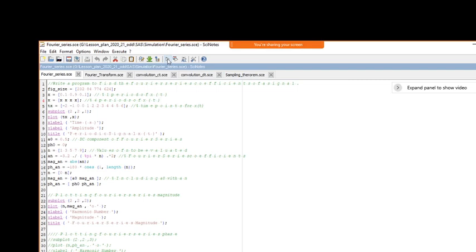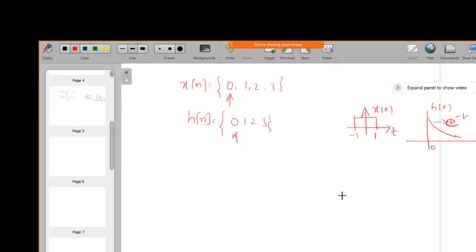That is x of n, this problem. The same problem we have done here. If I have x of n, you can look back at this problem: x of n equal to 1 for magnitude of n less than or equal to m, and 0 for magnitude of n greater than m. So this is the problem we have done.